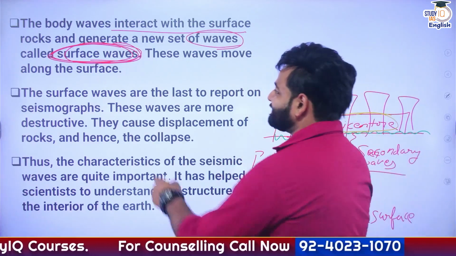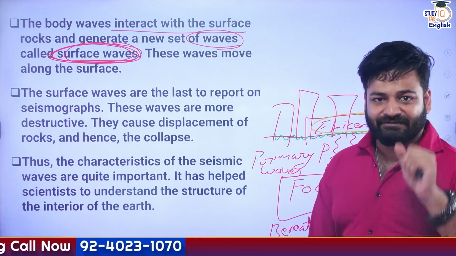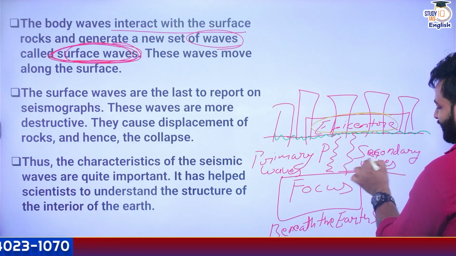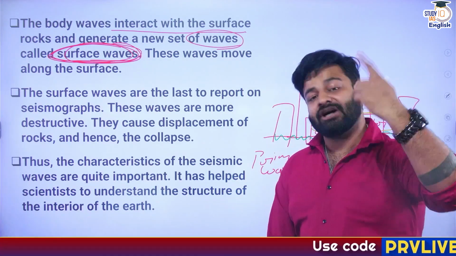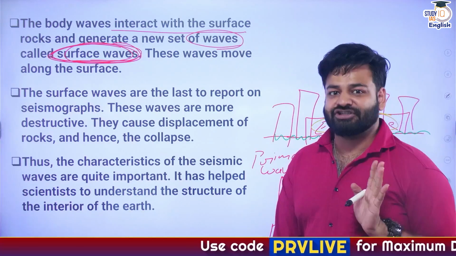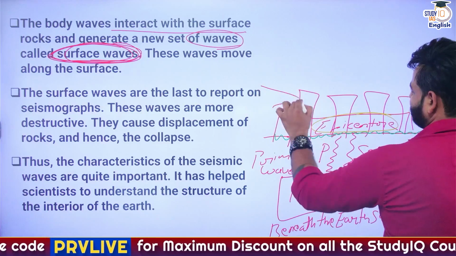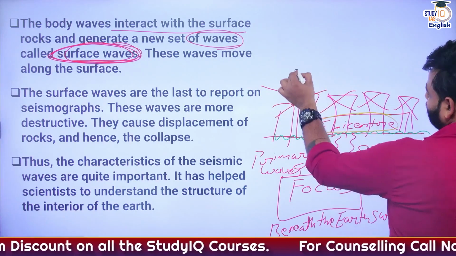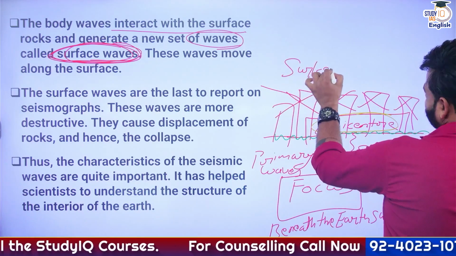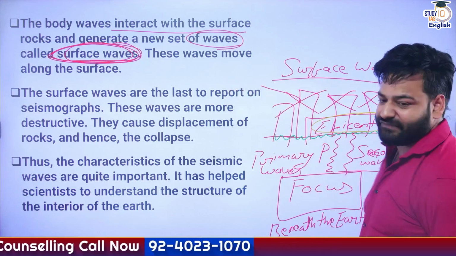That is known as surface waves. Do not get confused with the alphabet S. S waves here are the secondary waves. But the one which is disturbing the whole infrastructure is known as what? Surface waves. When all of this is getting collided and destroyed, it is because of the surface waves, right?